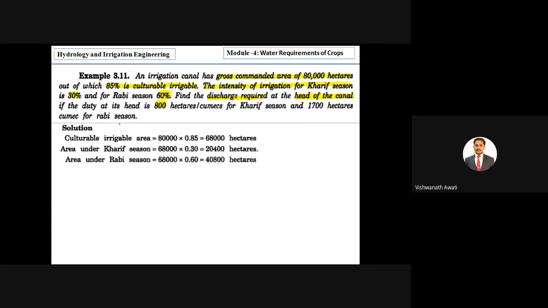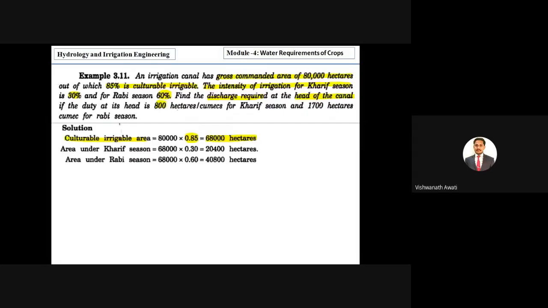So then we'll calculate the discharge required. First we have to calculate the required data. First, the culturable irrigable area. Out of 80,000 hectares, only 85% is usable, so we multiply with 0.85 and we get 68,000 hectares. Not all 80,000 hectares is irrigable, only 68,000 hectares is irrigable, correct?